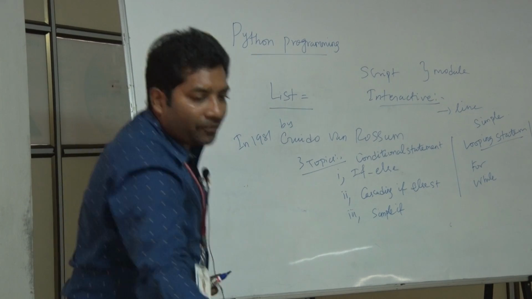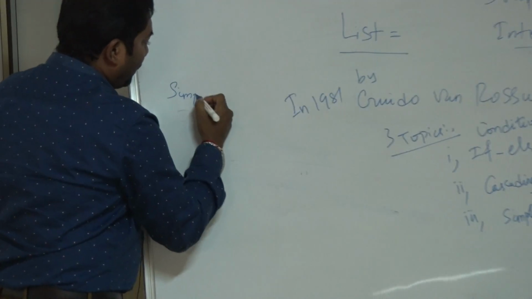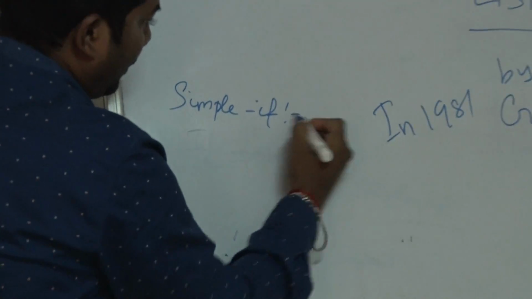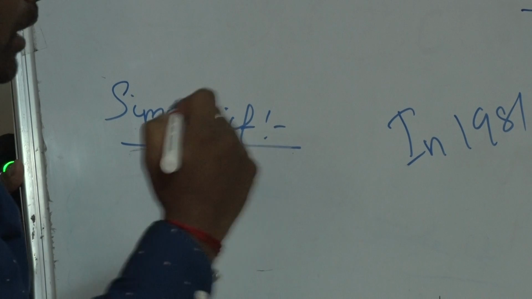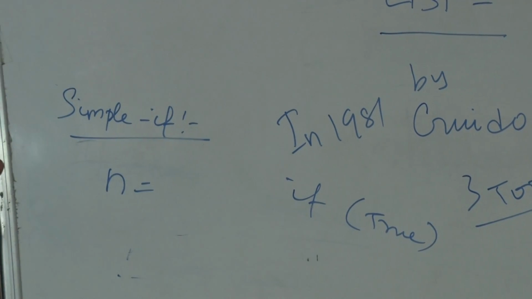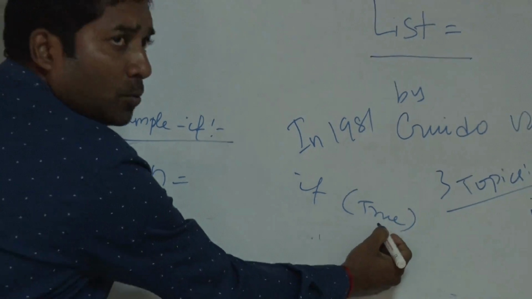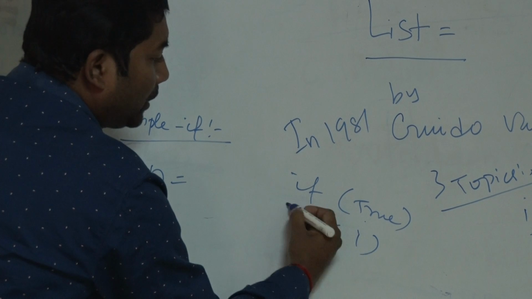Now a simple if. In the simple if, if always works for a true condition. Whatever the statement gives in if, it works as true. If true, if of 1, then it says true condition.